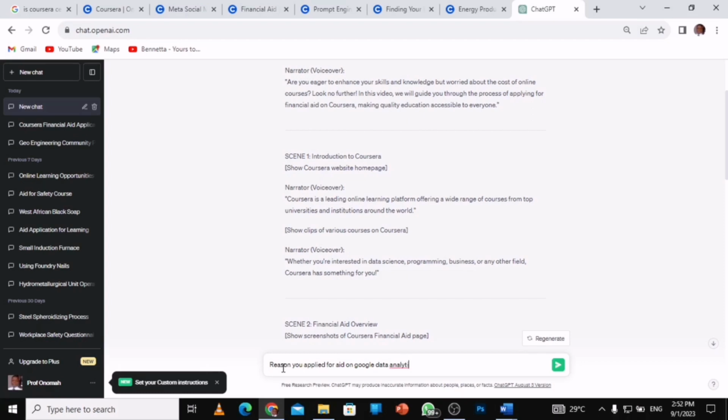So with this, you are going to tell ChatGPT to write what you want, right? The reason why you're applying for this, and you need to include that they say it should be more than 150 words.